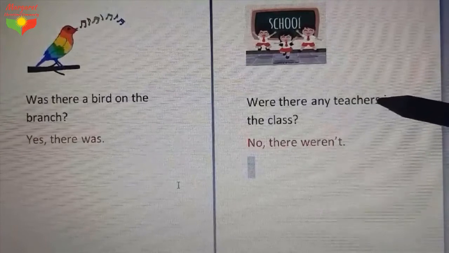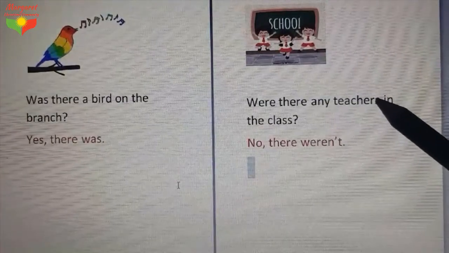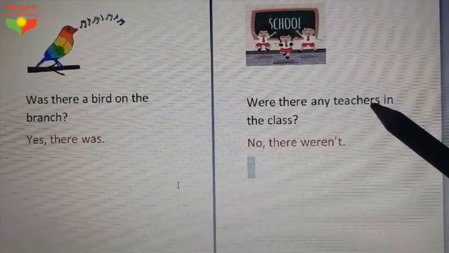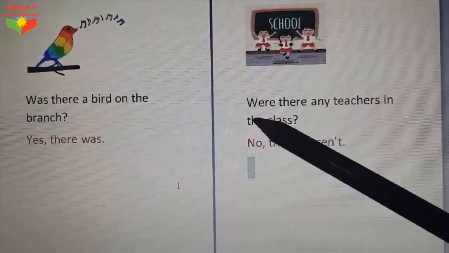You see, I put this S. The singular noun is teacher. If you remove S, it will be teacher, so at this time it will be a singular noun. But when you put S, it will be plural. So with plural nouns, you have to ask by were there.